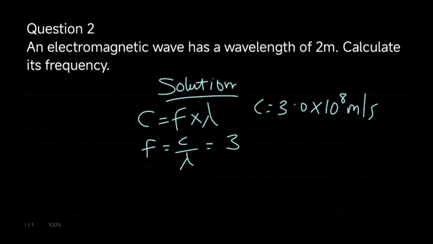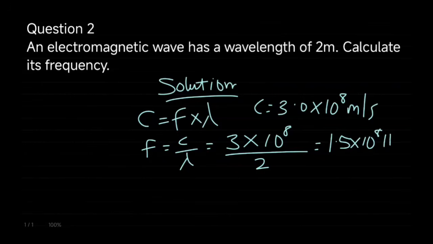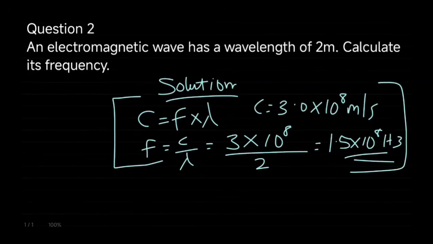So we have 3 times 10 raised to the power of 8 divided by the wavelength given, which is 2. Our answer will be 1.5 times 10 raised to the power of 8 hertz. So that's the correct approach to solve that problem using this equation.